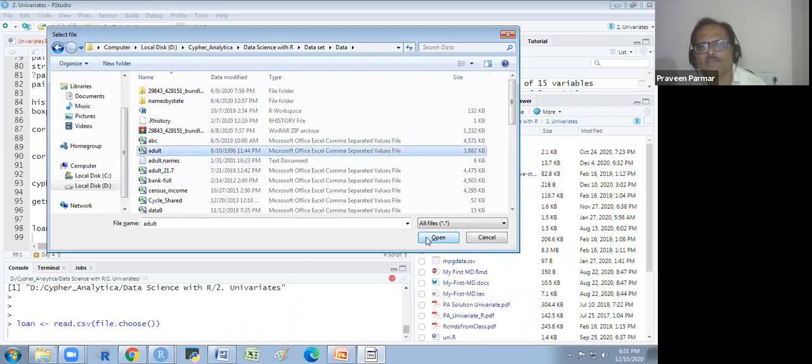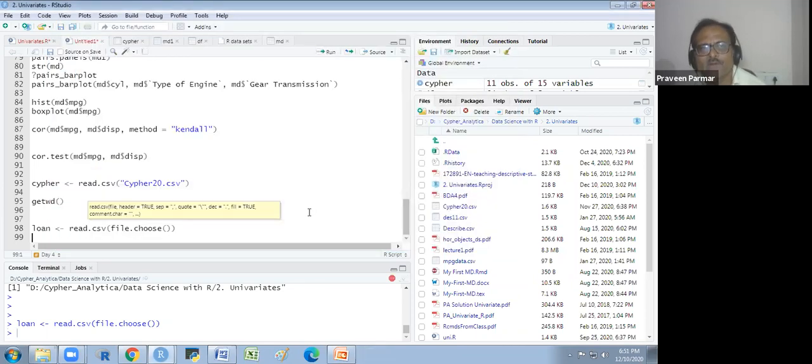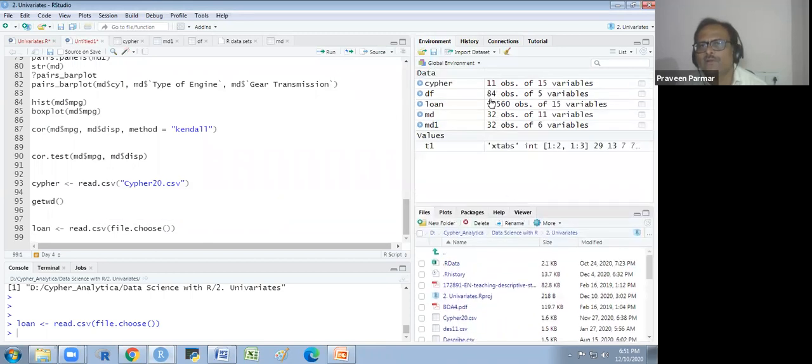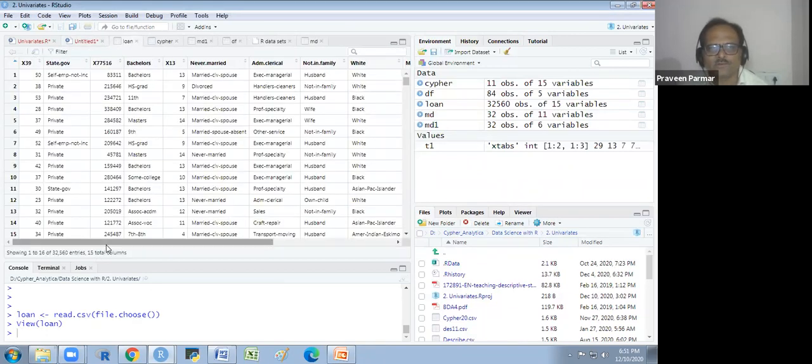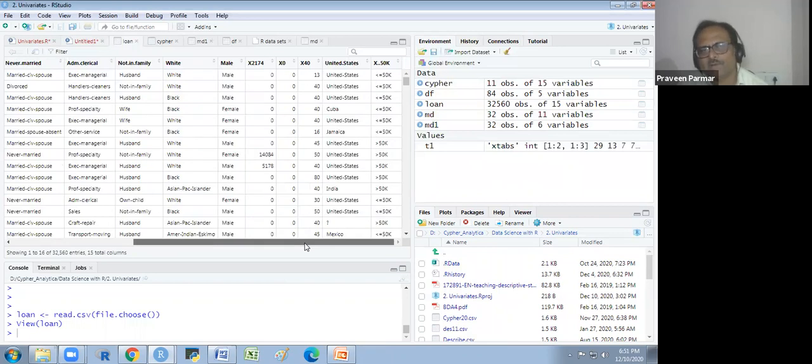Okay. So I click, it is a comma separated value file. The extension is very important because I have written read.csv, so I could read only the CSV format file. If I try to read some other file, I could not read that. You will see it now has 32,560 observations and 15 variables. I will show you this file. So this is the file now. Got it?